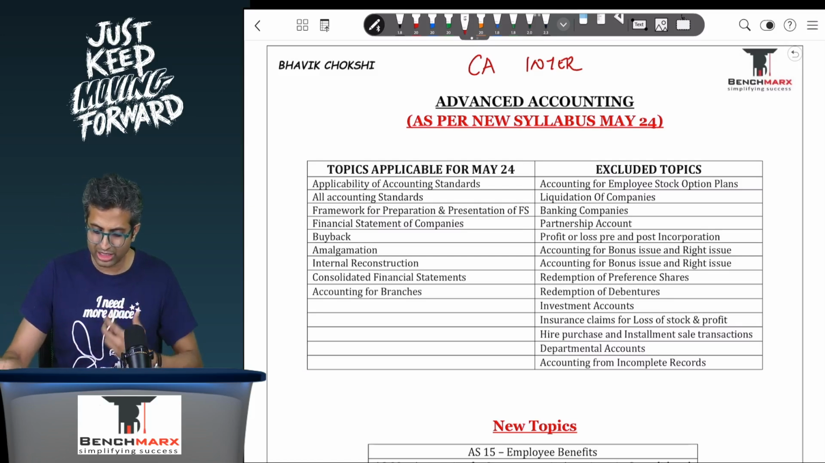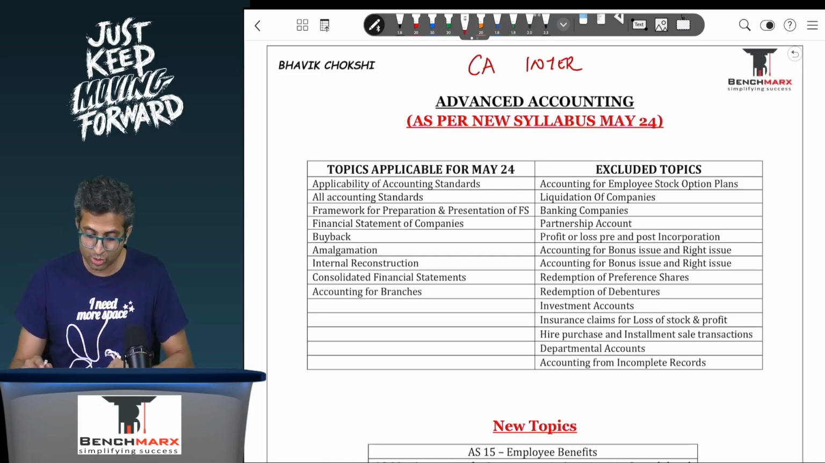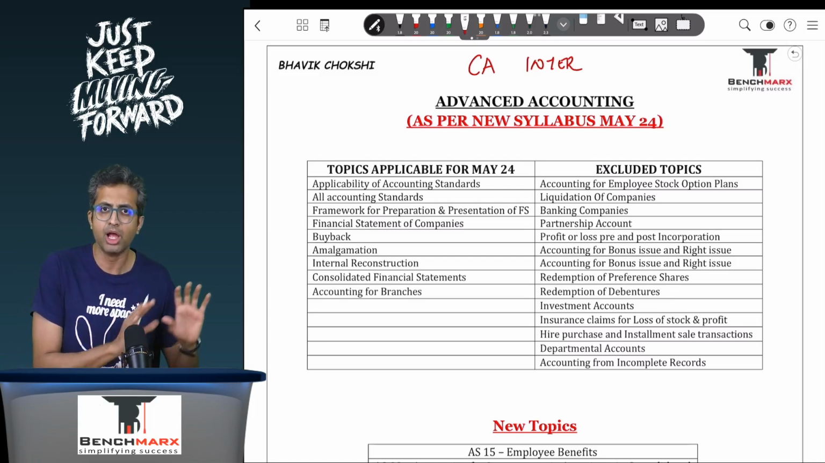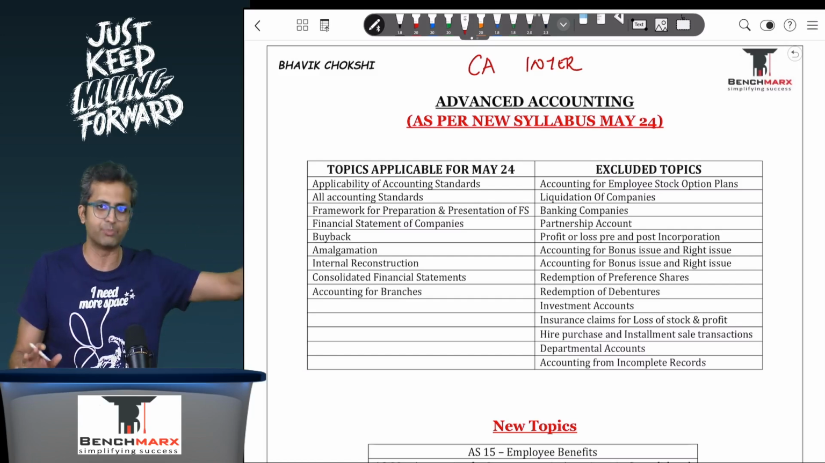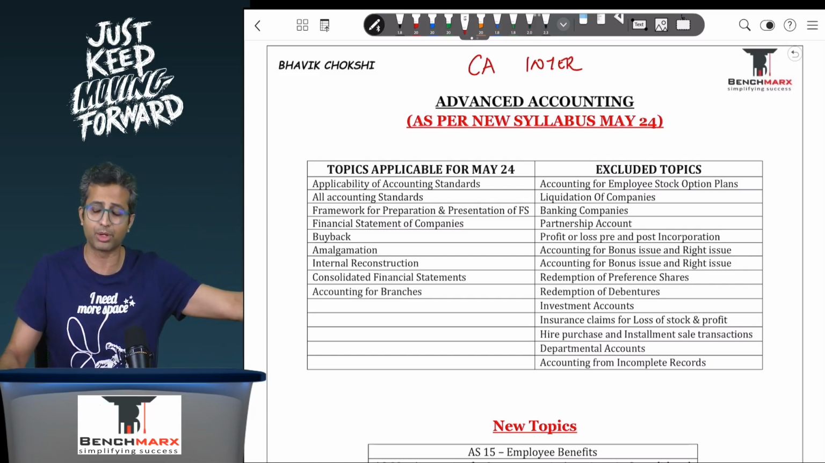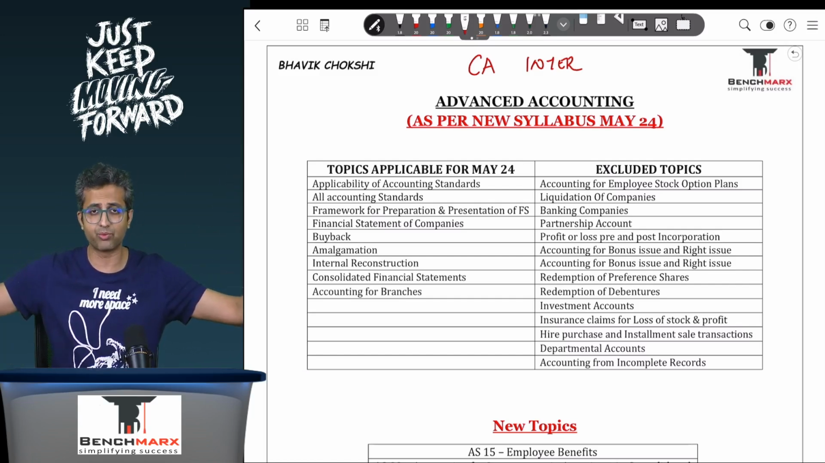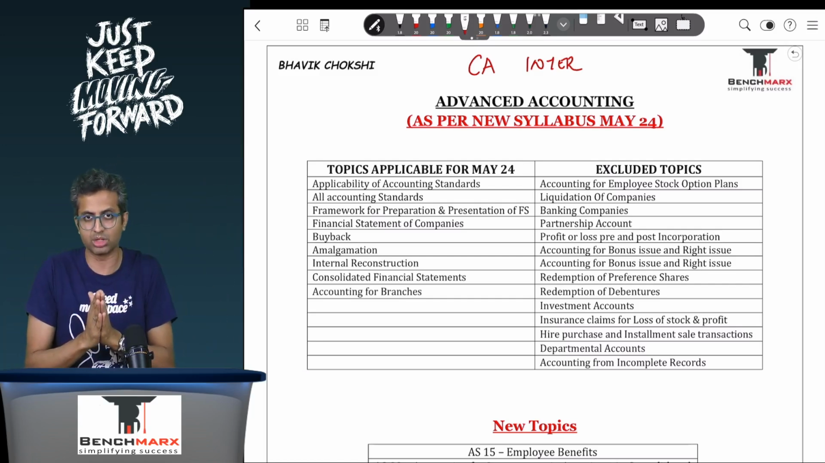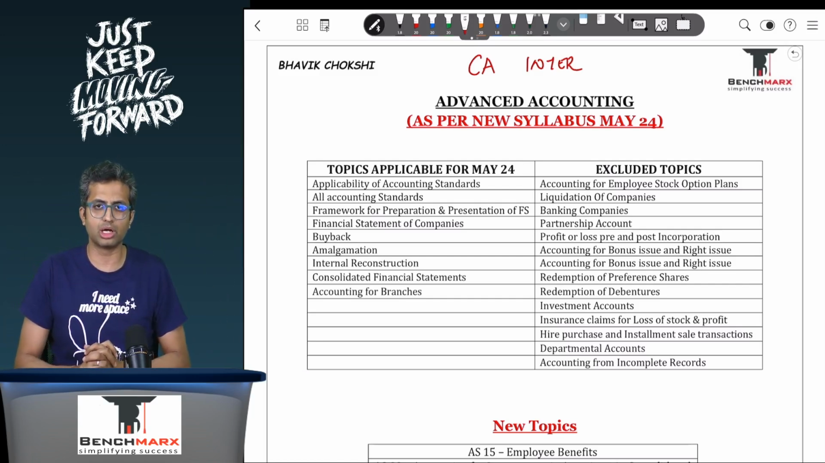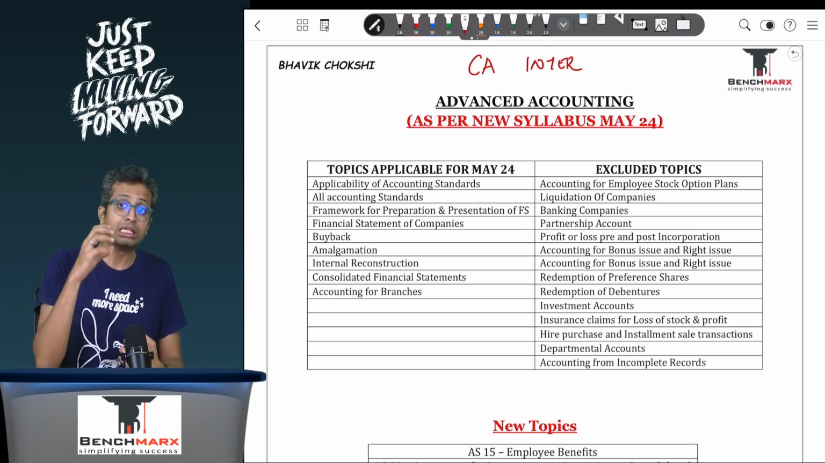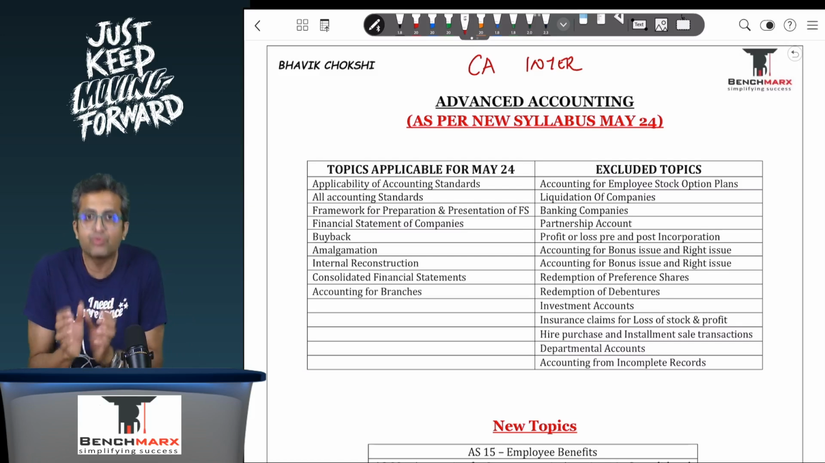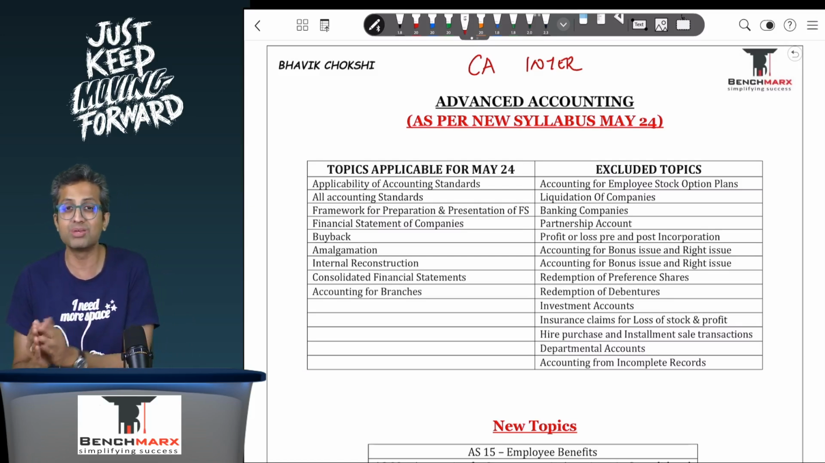If you look at your syllabus, the topics which continue to be applicable for May 24 are largely all the accounting standards, all of them which were there in your accounting paper 1, advanced accounting paper 5 earlier. They are still applicable in your May 24 exams, all accounting standards. The institute has increased its focus significantly on accounting standards, so please don't take them lightly.